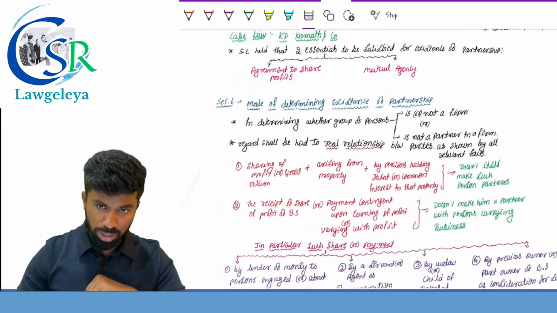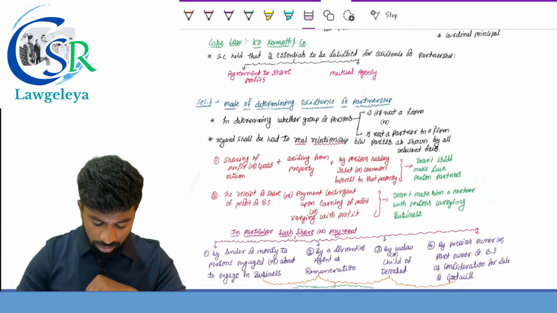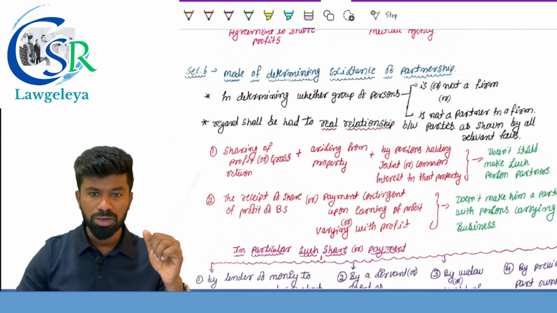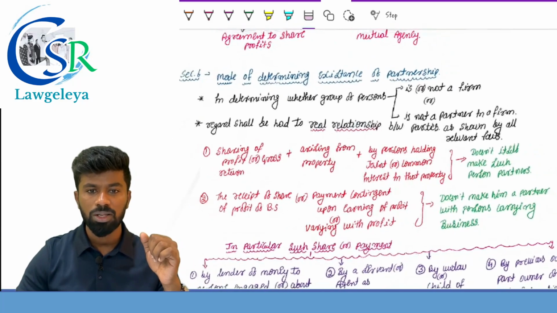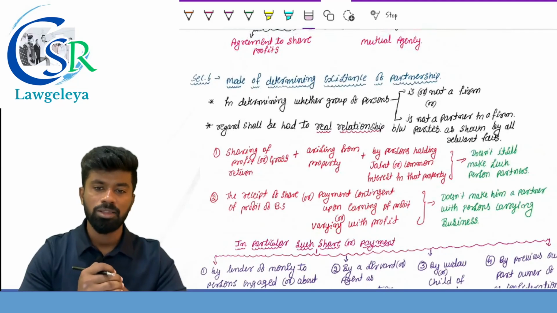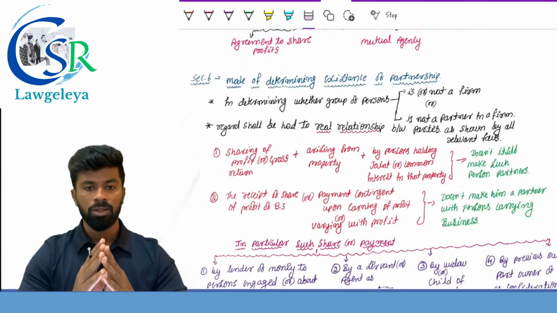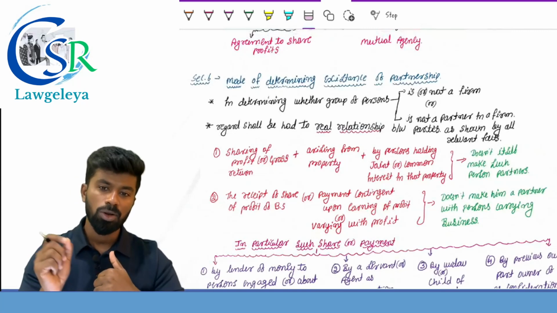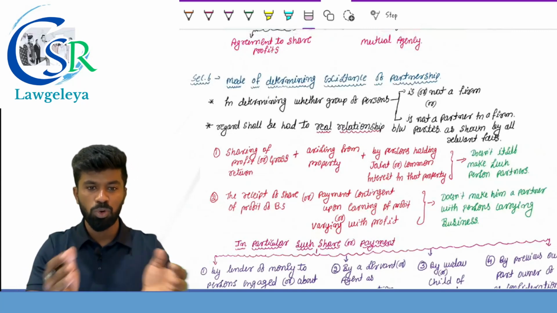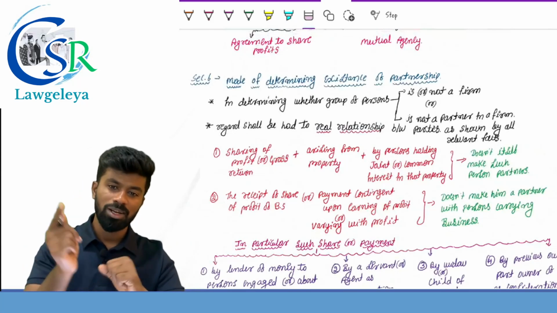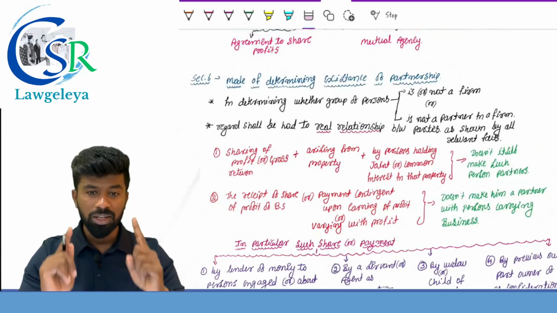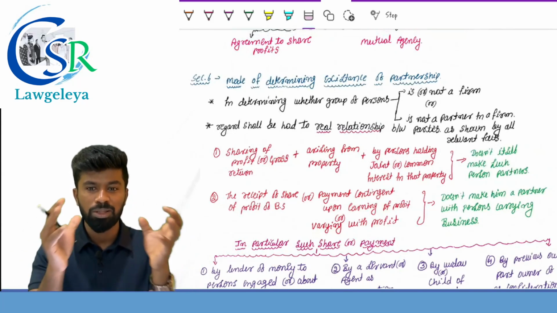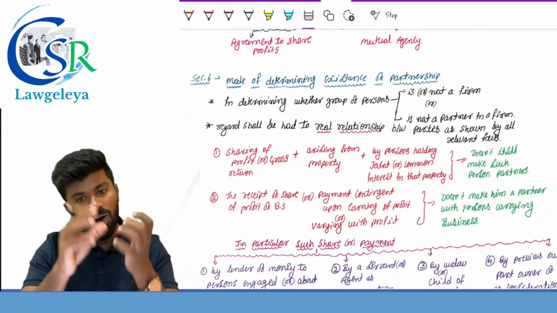Important section, most important section, based on which they can ask either a theory question or a practical question. Section number 6 provides the provision with respect to determination of existence of partnership. How is the existence of partnership determined in the partnership firm? See, simple. While determining whether a group of persons is or is not a firm, or whether a person is or is not a partner in the firm, you should give regard to the real relationship between the parties, not the sharing of profit, by taking into consideration all the relevant facts.